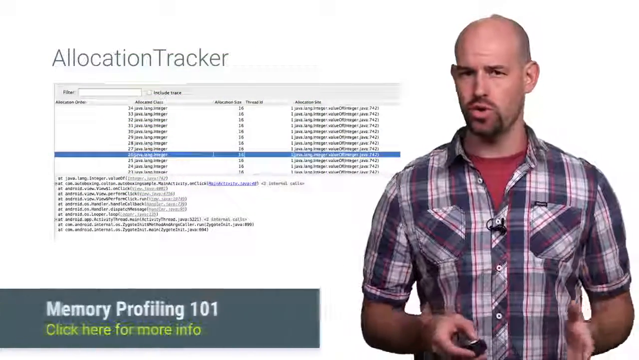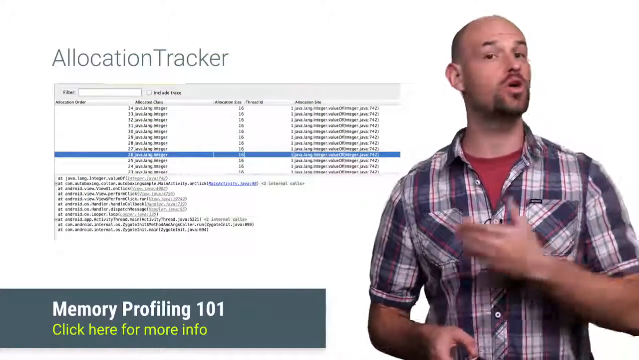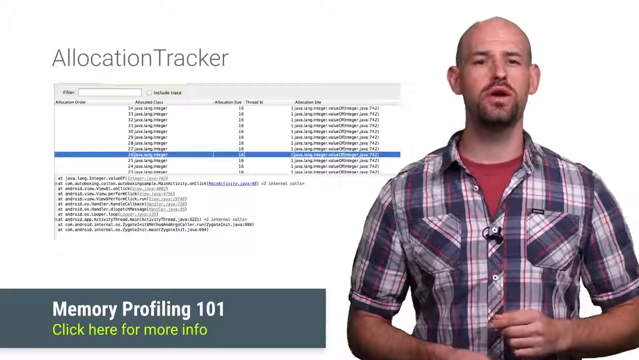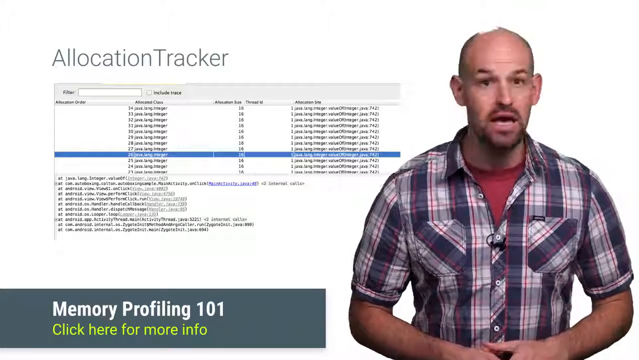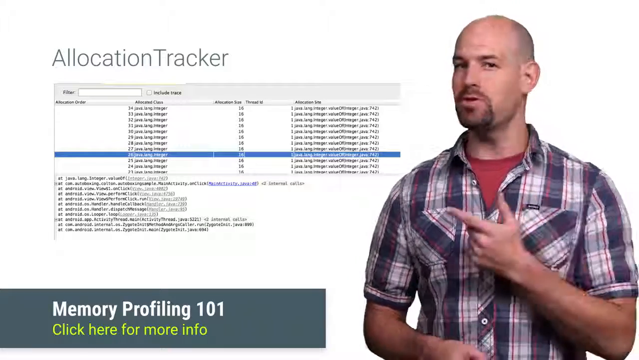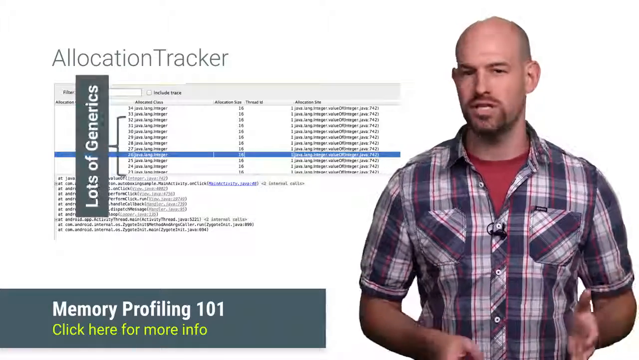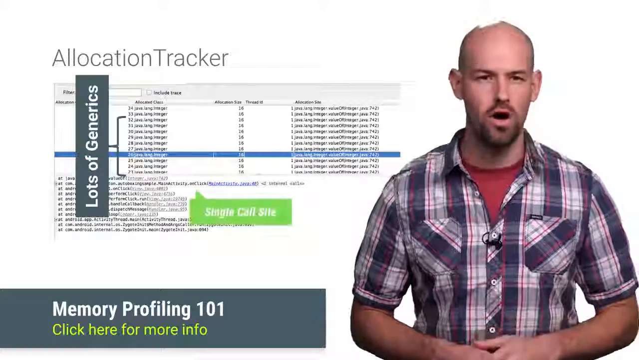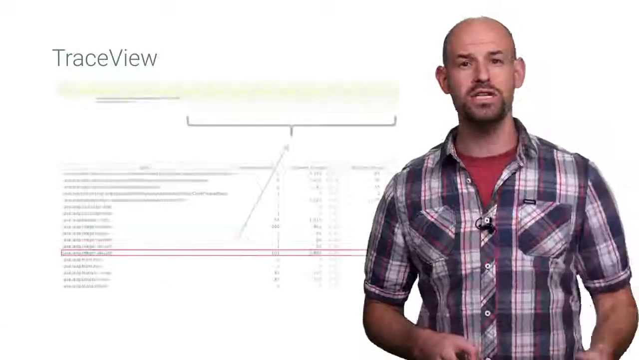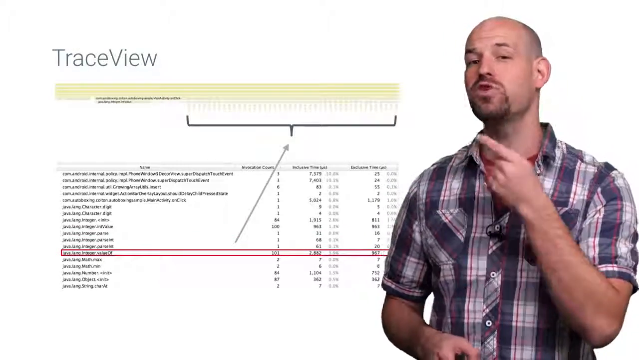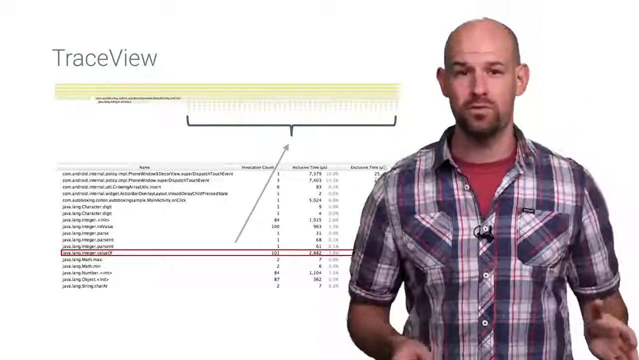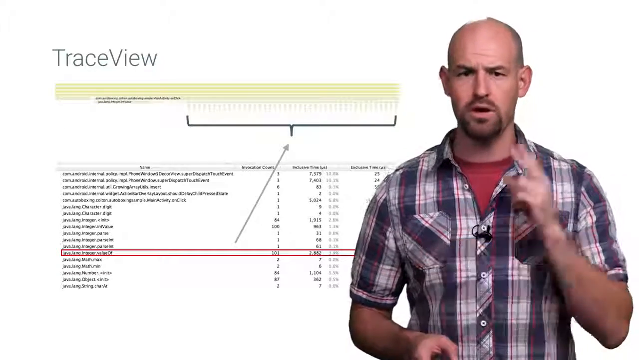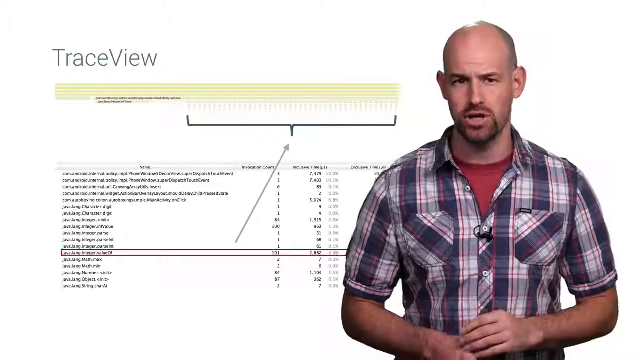Now, if you're not sure where in your code autoboxing could be causing a problem, the Android Studio tools can help you track it down. If you're using Allocation Tracker, keep a lookout for any places where you have a load of Integer objects all coming from a single call site. And in Trace View, watch out for a flood of Integer.valueOf calls happening for any given reason. Both of these reports are a clear sign that autoboxing is occurring.